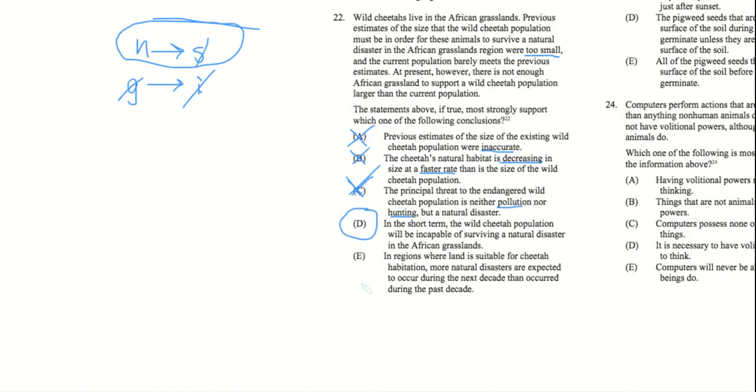E, in regions where land is suitable for cheetah habitation, more natural disasters are expected to occur. Do we know whether more natural disasters are expected to occur during the next decade than during the past decade? Do we know if the rate of natural disasters is increasing? Not really, right? They never said anything about whether these natural disasters are becoming more common or less common or what's going on with that. So we also don't know anything about E, meaning that our answer here would be D.